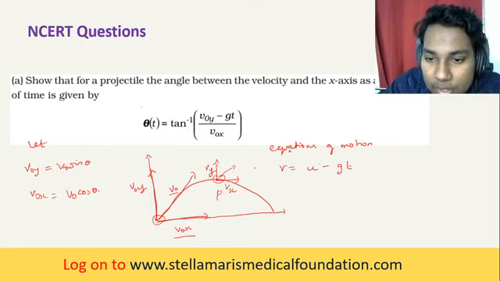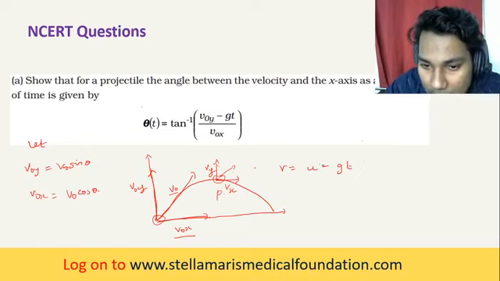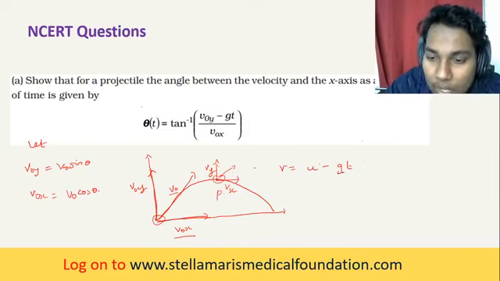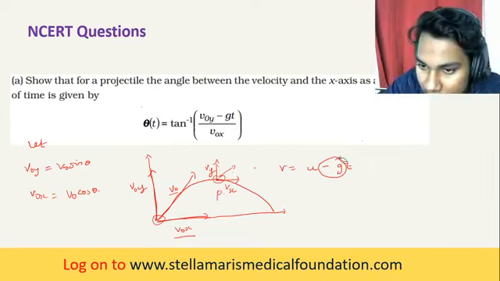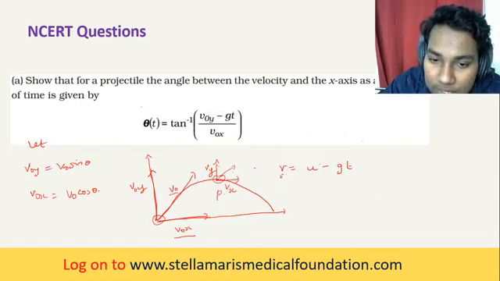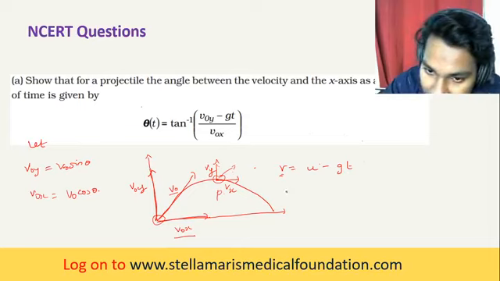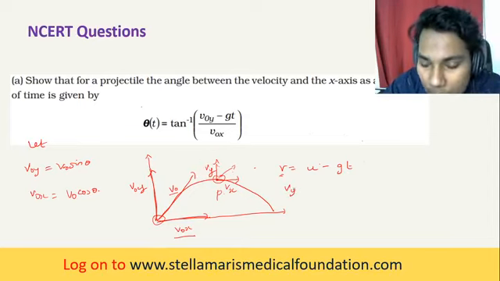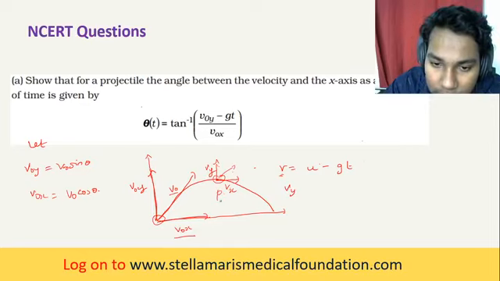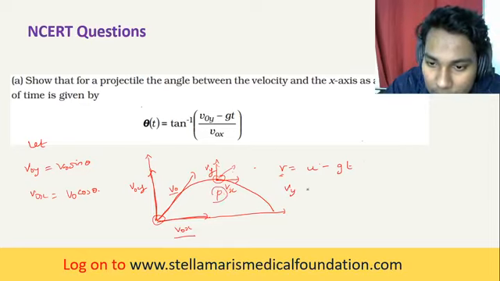So when you apply the equation of motion, v is equal to u minus gt, because it is being projected in gravity, you have to apply this minus g. The acceleration due to gravity is minus, so this v is nothing but vy, the vertical component of velocity at point P.